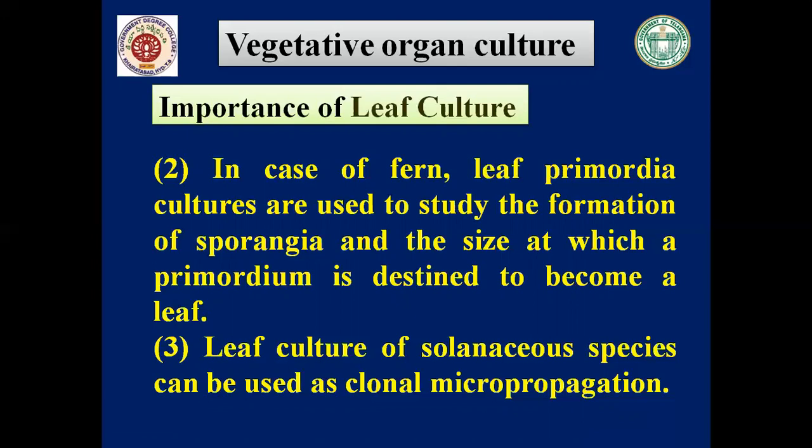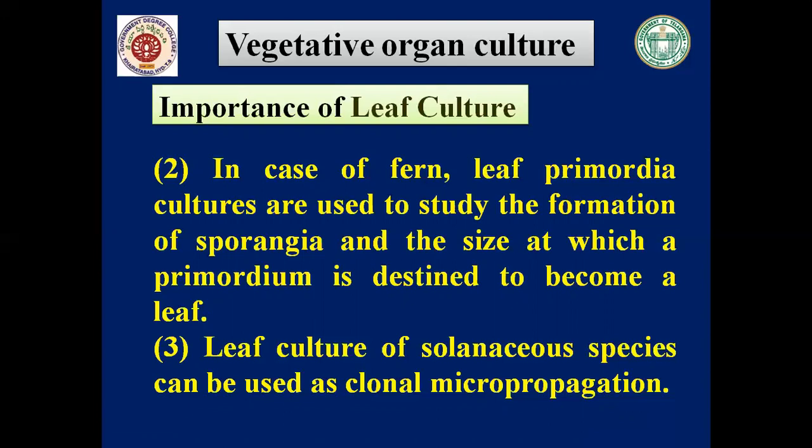So like this, organ culture is of two types depending on the explant. That is vegetative organ culture if root, shoot, leaf are used, and if reproductive organs are used, that is embryo, ovary, ovule, anther, then it is known as reproductive organ culture. In today's class we have seen vegetative organ culture, and in the vegetative organ culture we have seen only two culture techniques.